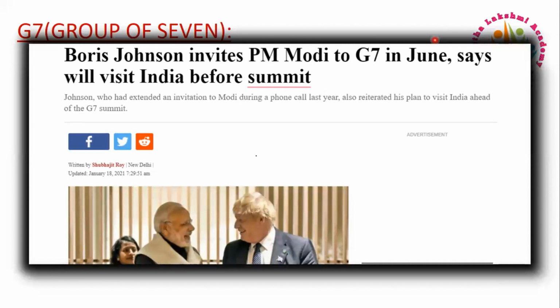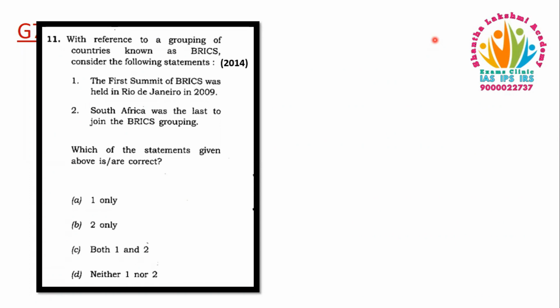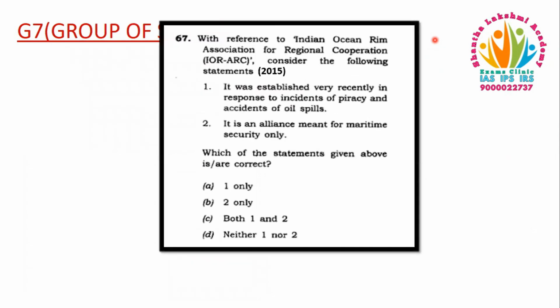Coming to the topic, generally, the types of questions that UPSC often asks about international organizations are either about the members of the organization or statement-based questions. For example, in 2014, it asked about BRICS, as you can see here. So while studying any organization, apart from knowing its members, we also need to focus on a few things like its first summit venue, the year it happened, and also the last member to join the organization. Also, in the 2015 prelims question, UPSC asked about the reason for its establishment and the aim of the organization.